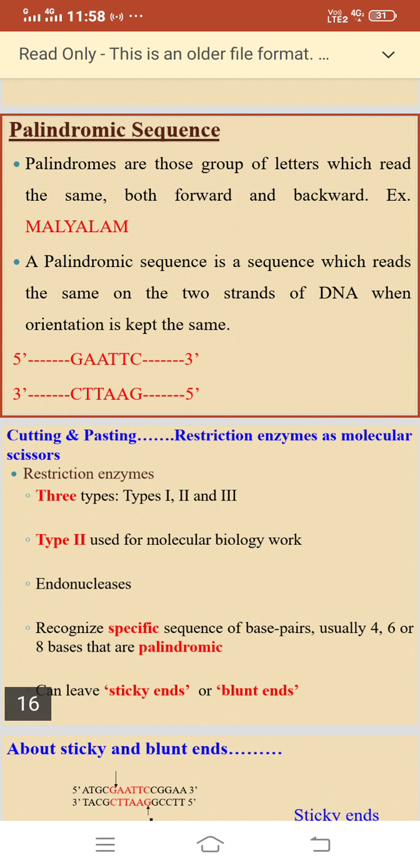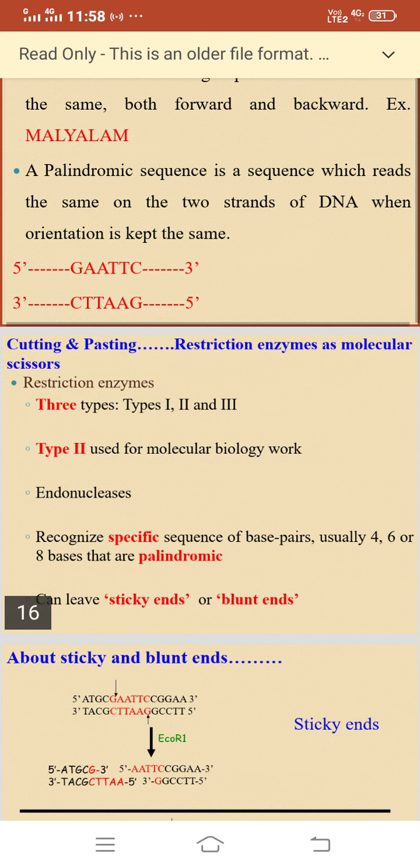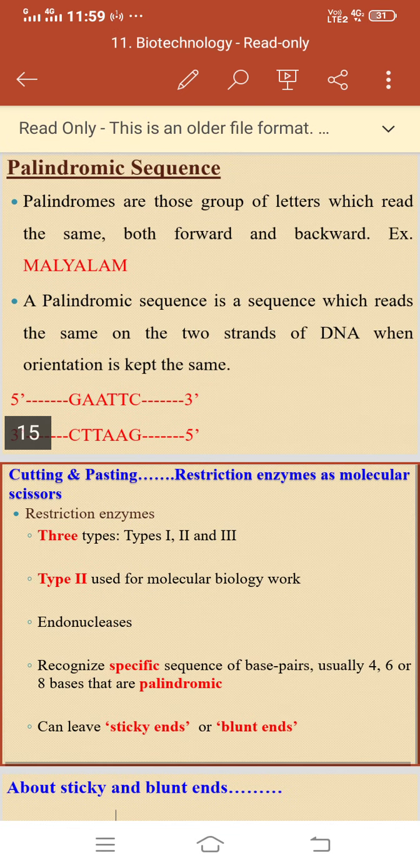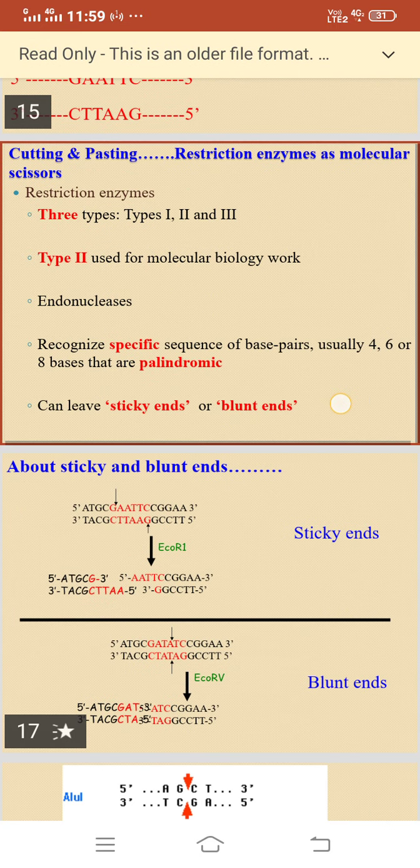Cutting and pasting: restriction enzymes as molecular scissors. Restriction enzymes have 3 types: types 1, 2 and 3. Type 2 is used for molecular biology work. These are endonucleases. They recognize a specific sequence of base pairs, usually 4, 6 or 8 bases, that are palindromic. They can leave sticky ends or blunt ends.